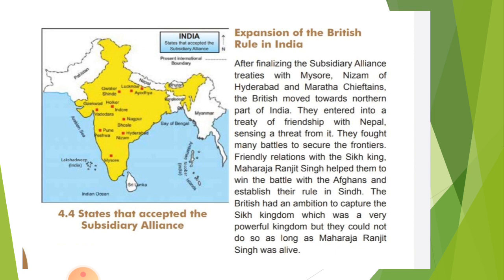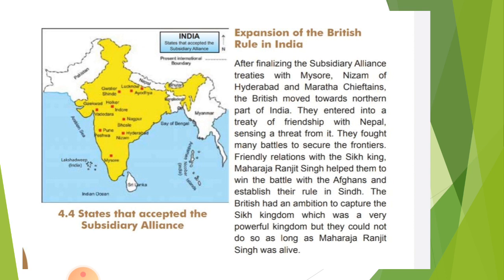The British had an ambition to capture the Sikh kingdom, which was a very powerful kingdom, but they could not do so as long as Maharaja Ranjit Singh was alive. The British knew the Sikhs were quite powerful, and as long as he was alive, they couldn't do it.